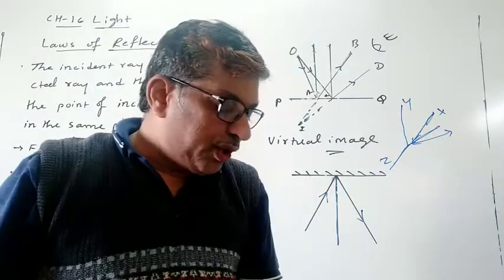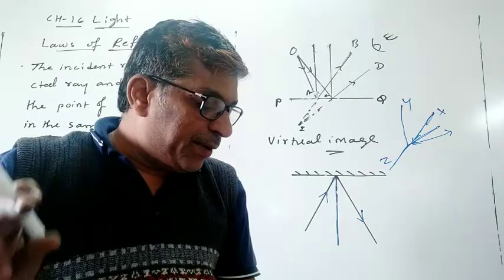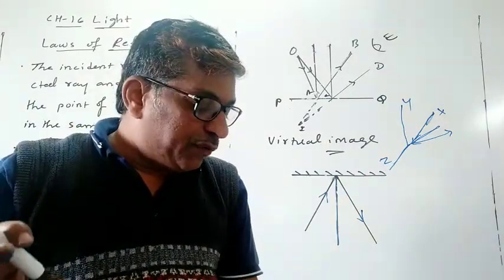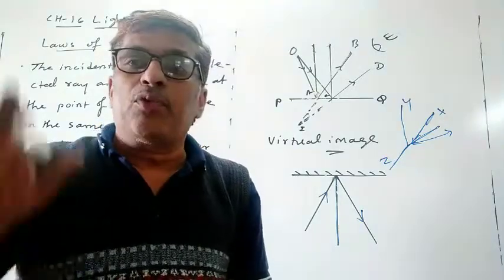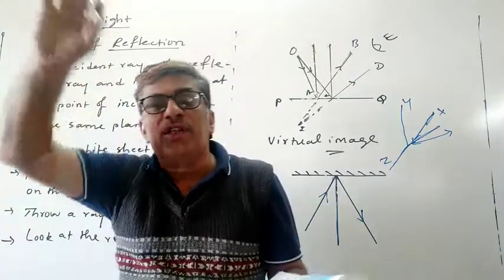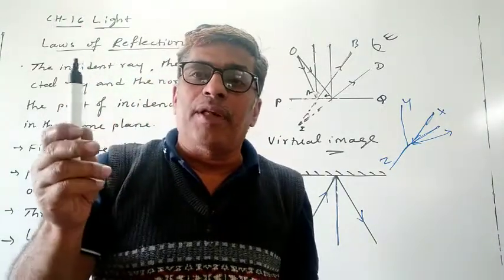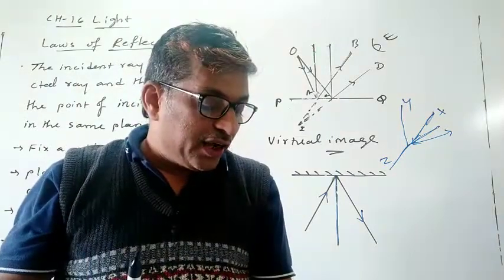One more important point: an image formed by a plane mirror, on the left of the object, appears on the right. Suppose you are raising your left hand, it seems to be the right hand. For example, if you show a pen, it will appear on the other side. Why is it like that?